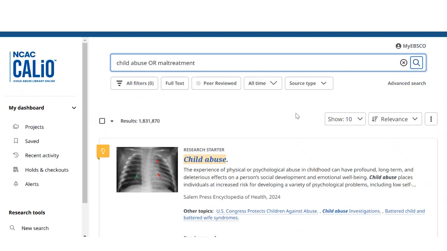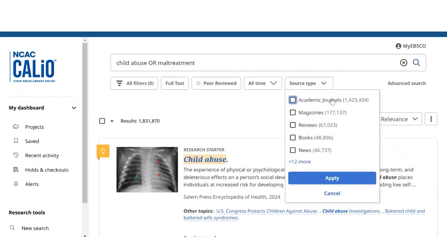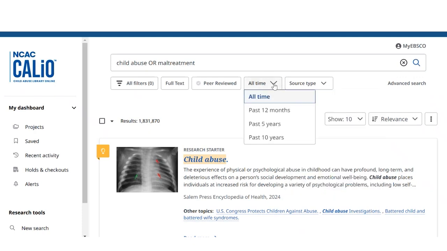You may also filter results by using things like source type. You can limit it to just academic journals, magazines, reviews, books, news. You can also do it by time. Past 12 months, past 5 years, past 10 years. When you are looking at academic journals and scientific research, it is always good to remember that usually anything within the past 5 years is considered relevant.